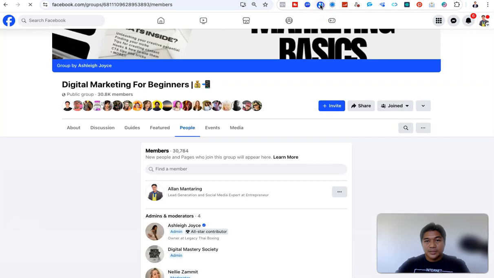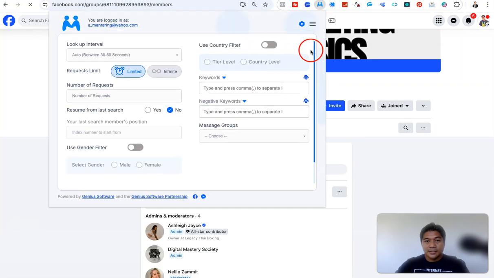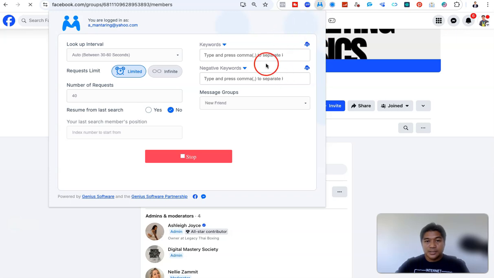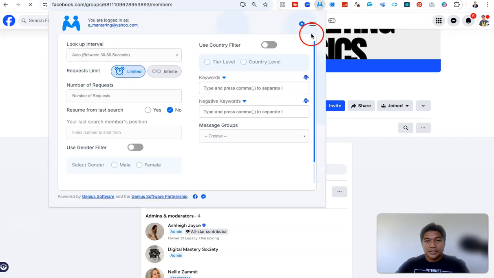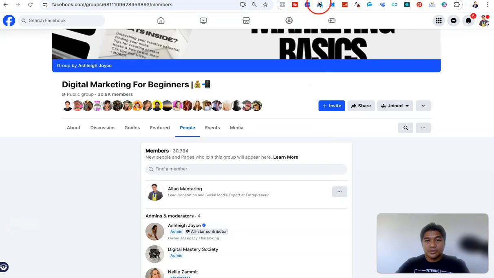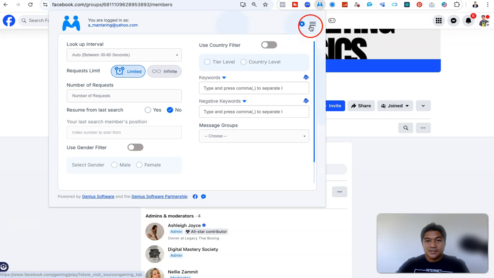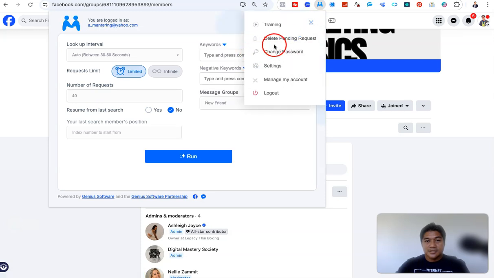Click this one, click again, and you will see these 3 buttons. Click this. We have delete pending requests. It is not good when some people never accept your friend request, so the good thing here is you can delete them every week.